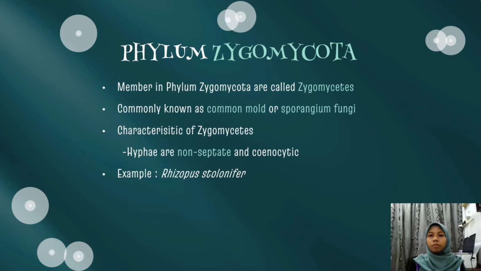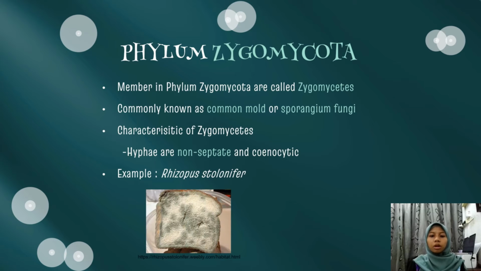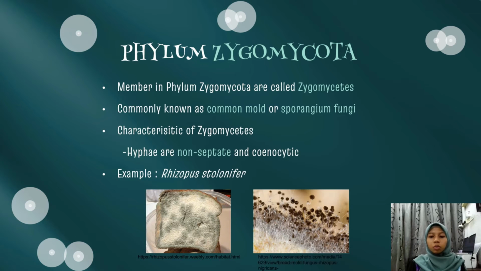The members of this phylum we call zygomycetes, and they're also known as common mold because we usually find zygomycetes in form of mold, and they're also known as sporangium fungi because sporangium is their reproductive structure. The characteristic of zygomycetes is their hyphae are non-septate and coenocytic. One example of zygomycete is Rhizopus stolonifer that we can find on moldy bread, at the black part of bread. So when we zoom in at the black part of bread, we will see this structure.